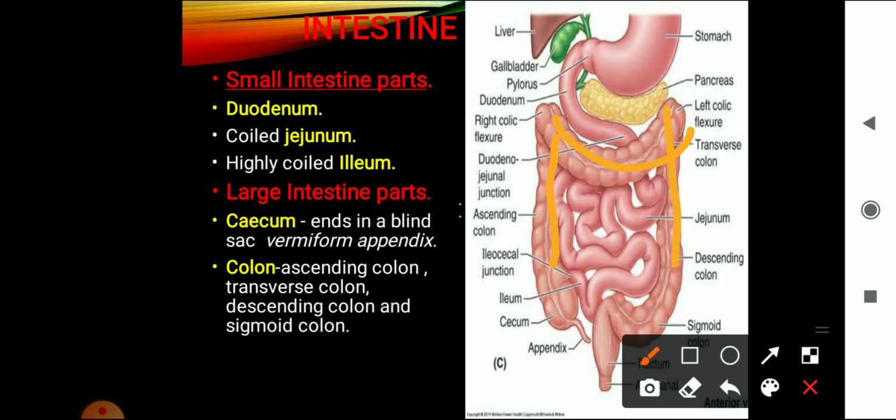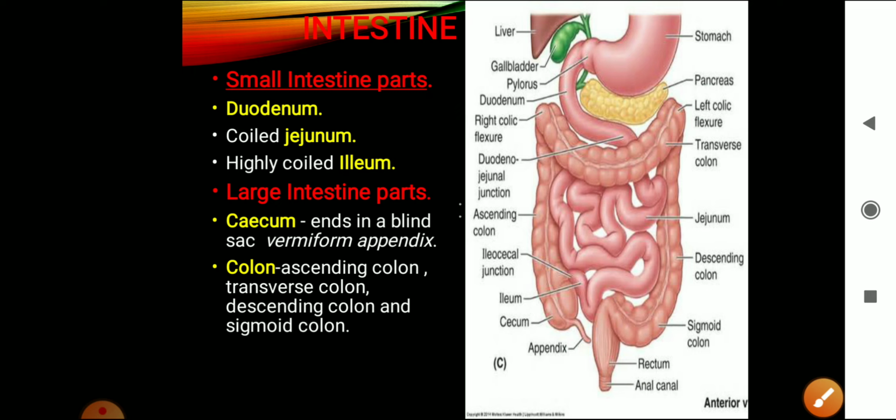Then comes the descending colon. And this S-shaped structure is the sigmoid colon. So these are the four parts of the colon: ascending colon, transverse colon, descending colon and sigmoid colon.